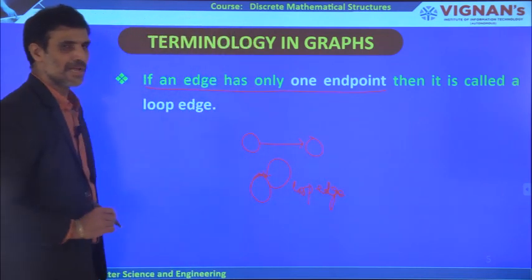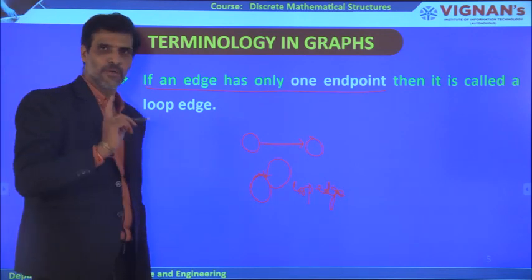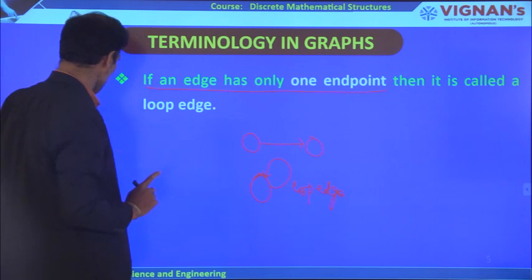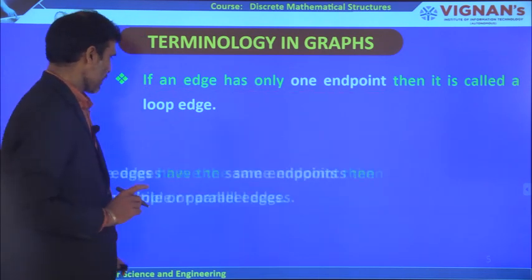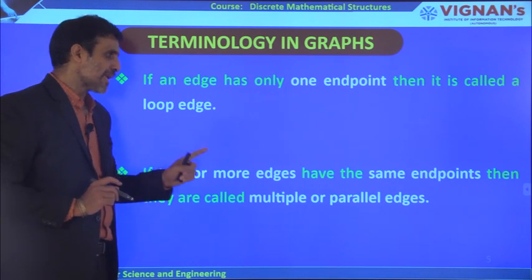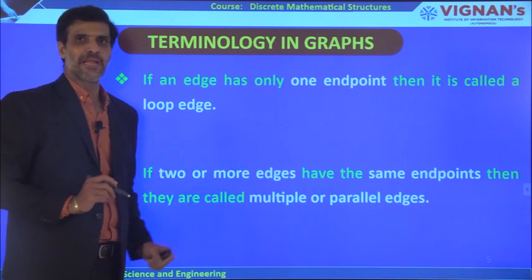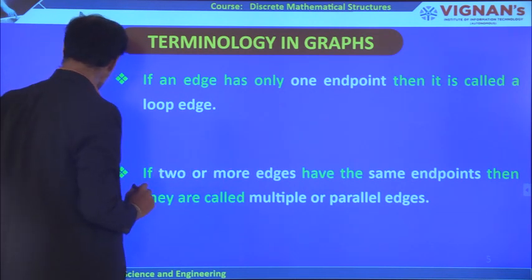This is called the loop edge. If an edge consists of only one endpoint, this is the first terminal. What do you mean by the loop edge? And the second one: if two or more edges have the same endpoints, then they are called multiple or parallel edges. So what do you mean by this?